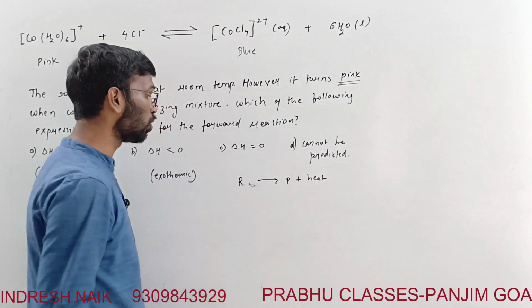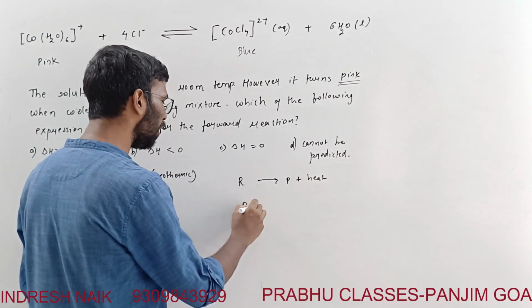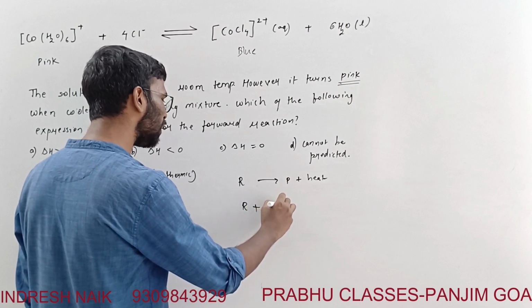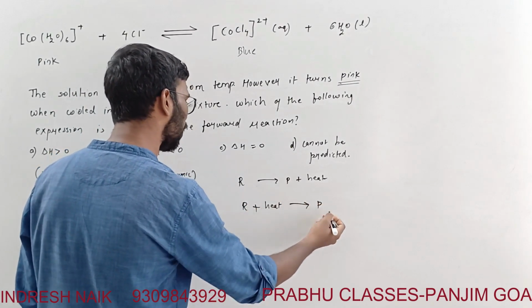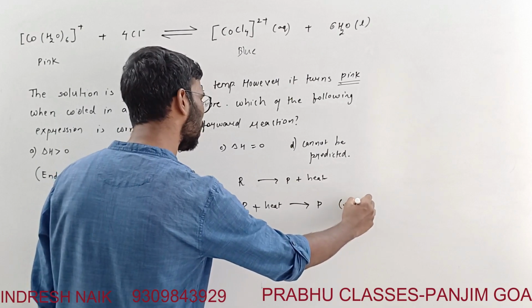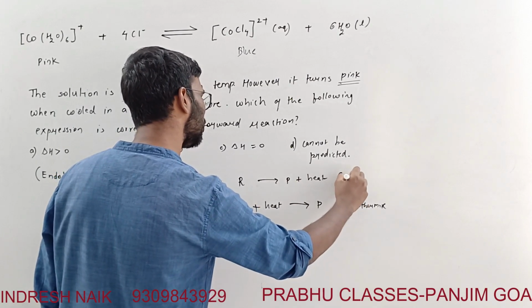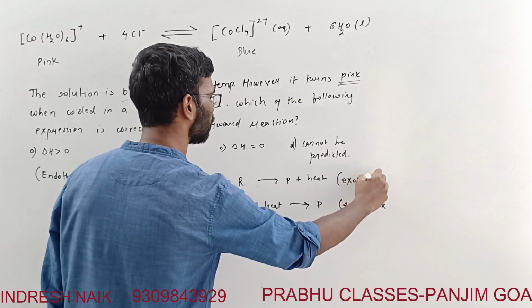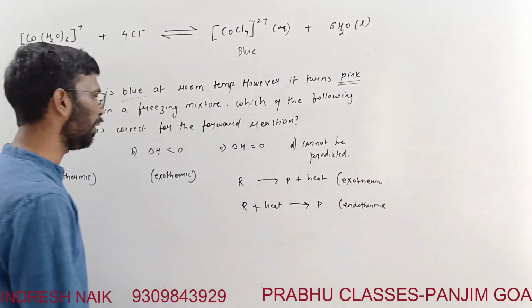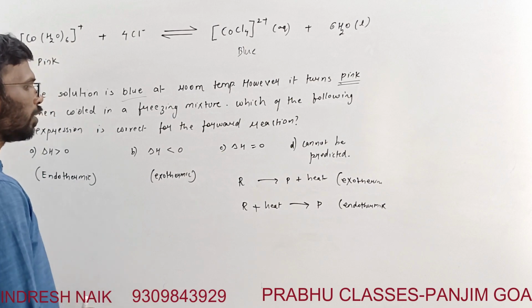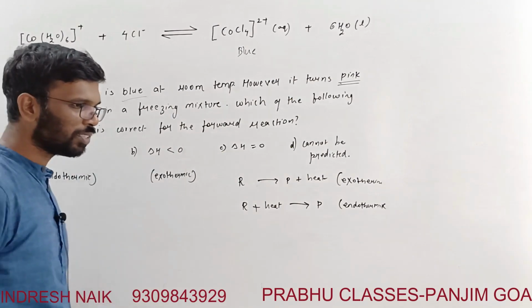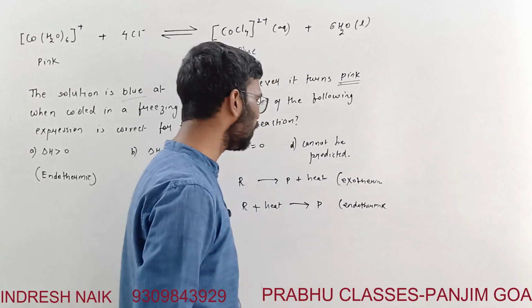This is exothermic reaction. And what is endothermic? Reactant plus heat giving you product. This is endothermic, and this is exothermic. Right, when you decrease the temperature, reaction goes in backward direction.